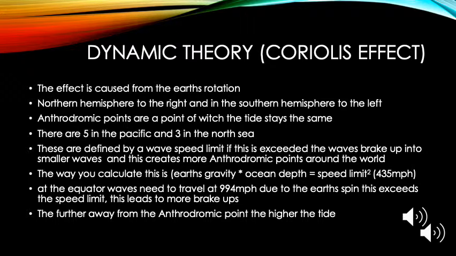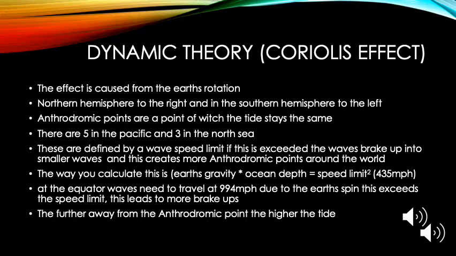So if you imagine the centre of the Earth and a point in the middle, you'd imagine that the tide does not change. There are 5 of these in the Pacific and 3 in the North Sea. So how is that so? This is defined by the wave speed limit. If waves exceed the wave speed limit, the waves are broken up into smaller waves, and this creates more amphidromic points around the world.